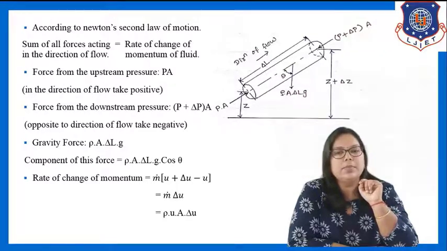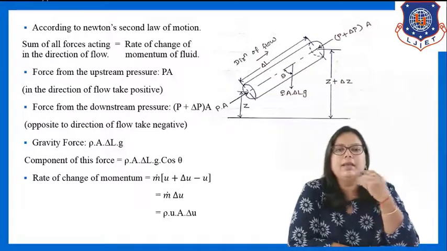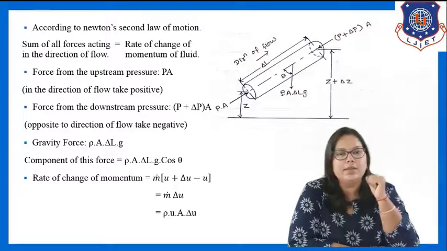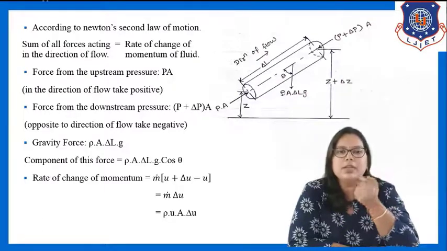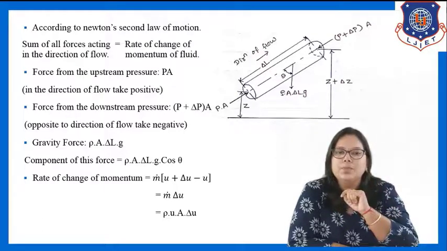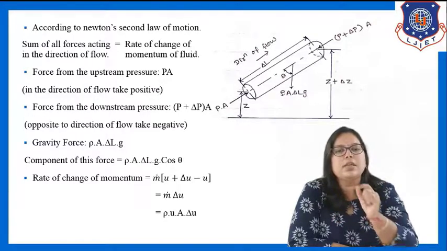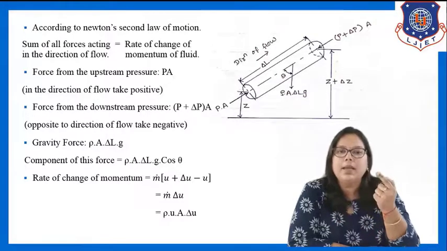Change in velocity means velocity at the exit minus velocity at the entry point. Velocity at the exit will be u plus delta u, and velocity at the entry is u. So I can write m dot into the bracket, change in velocity, that is u plus delta u minus u.